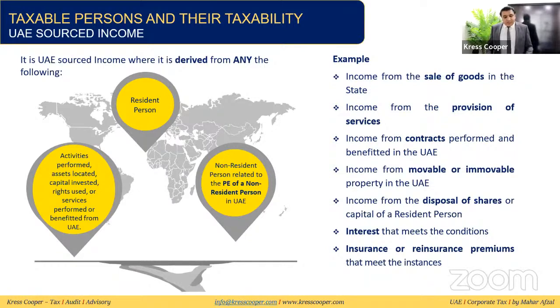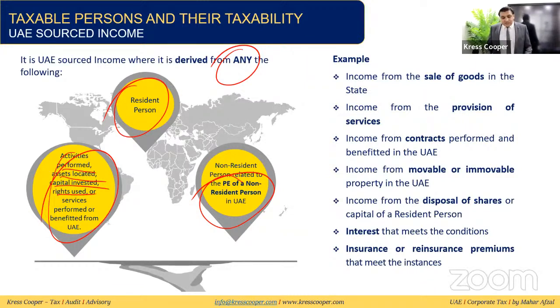The law says income is UAE sourced where it is derived from any of these three options. If this income is being derived from a UAE resident person, if this income is being derived from the PE of the non-resident person, or if this income is derived due to some activities in the UAE, like activities performed, assets located, capital invested. If this income is being earned from any of these three sources in UAE, this income will be considered UAE sourced income. It will be subject to tax. And what the tax rate will be, we'll discuss in detail in our next slides.